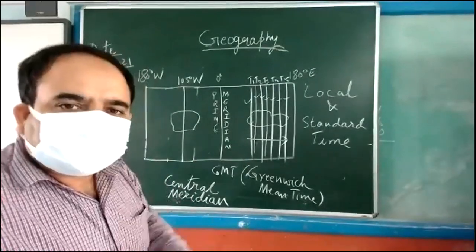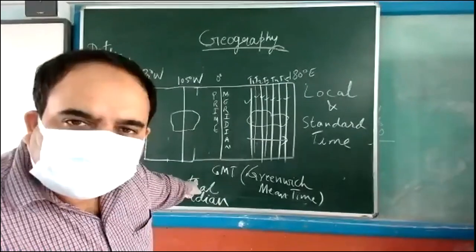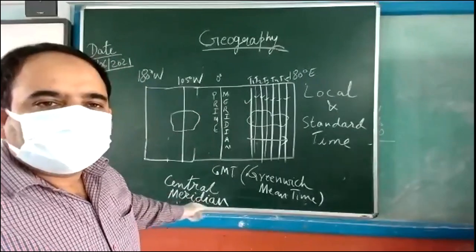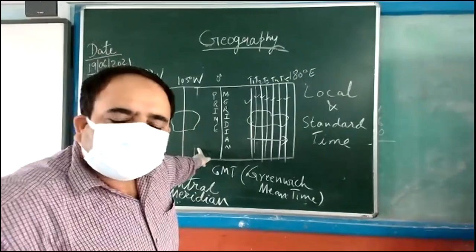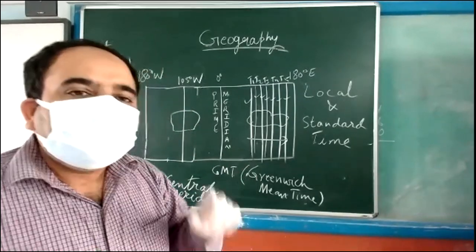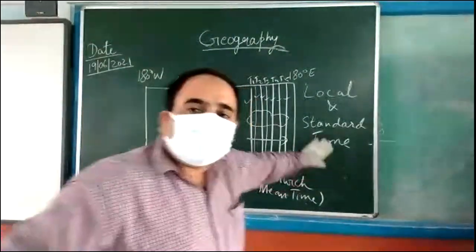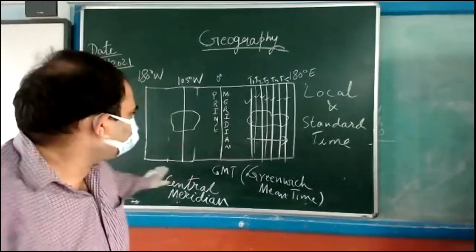Adarsh Gupta, Aditi, are you understanding? It is decided that this meridian, this longitude, is passing from the center of this country. Now, the local time of this central meridian will be taken as the standard time for all the country, all the cities.